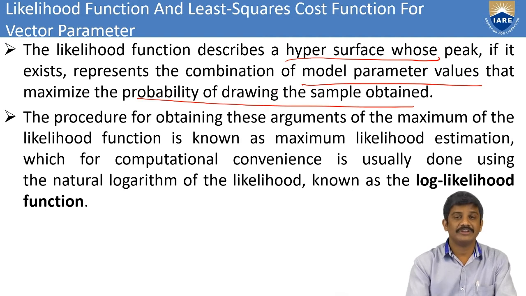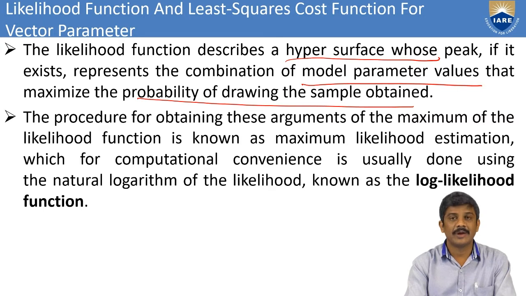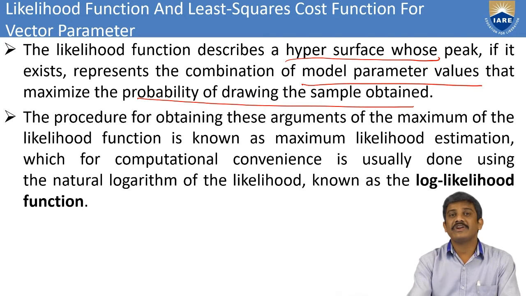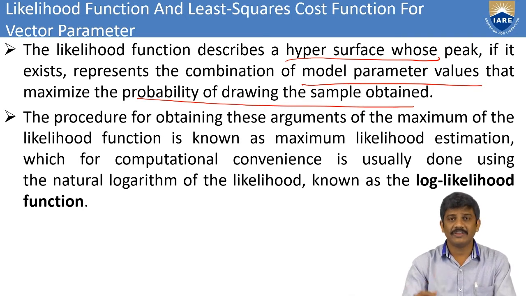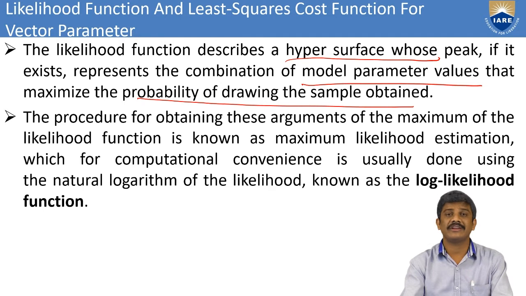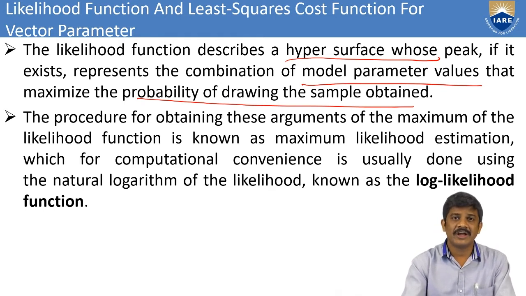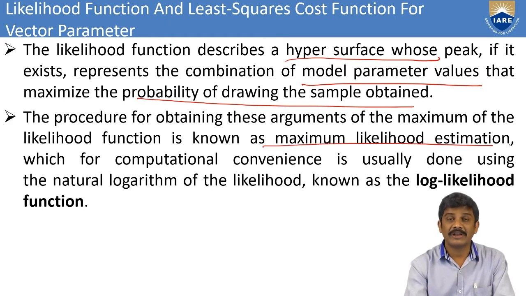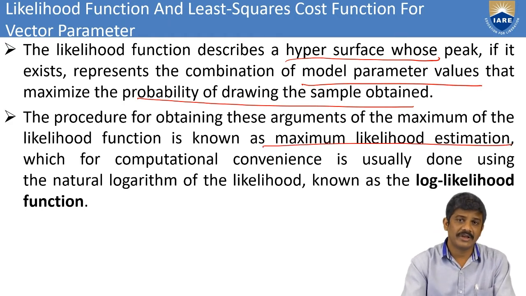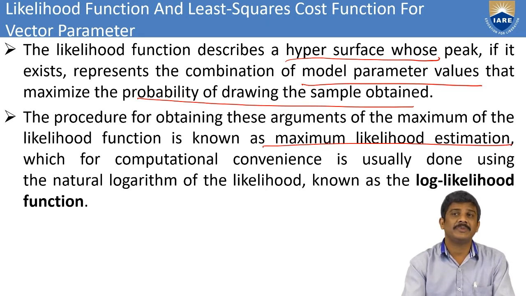We go for the combination of model parameter values that maximizes the probability of drawing the sample obtained. The procedure for obtaining the arguments of the likelihood function is as follows. The maximum of the likelihood function is known as the maximum likelihood estimation. First we take the likelihood function and maximize over the arguments. Then the parameters we obtain are known as the maximum likelihood estimates.